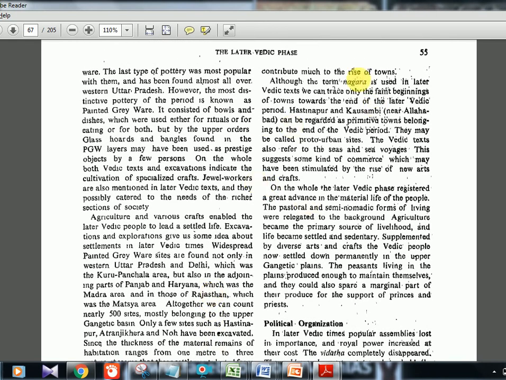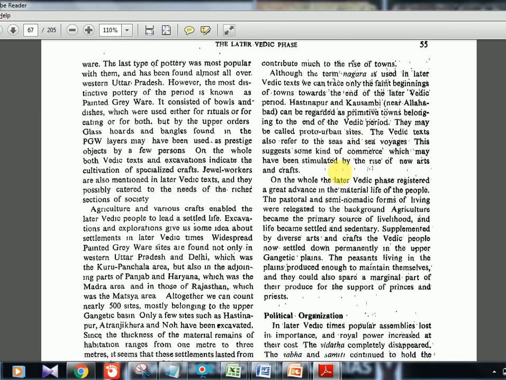Okay, Nagara is mentioned. Actually the Hastinapura which I told you, which was not too urban in the actual phase, but in the later time when the book was compiled, it became an urban city, so it is like kind of proto-urban sites. And the Nagara term is also mentioned towards the later phase of this Vedic time. That is what they're telling. Primitive towns, proto-urban sites. The same story, they are repeating it in different versions.